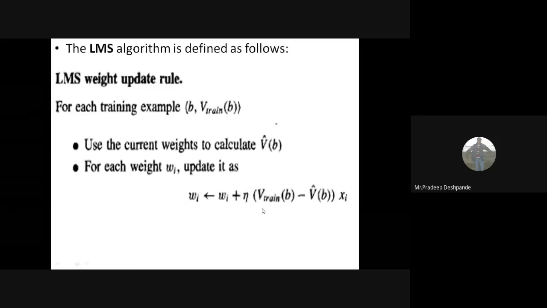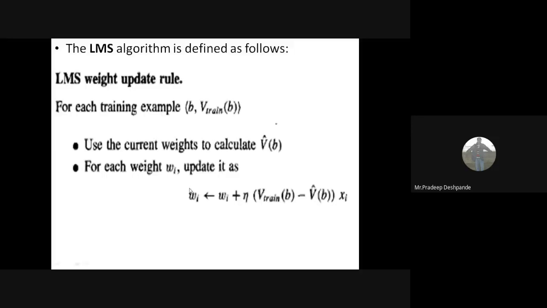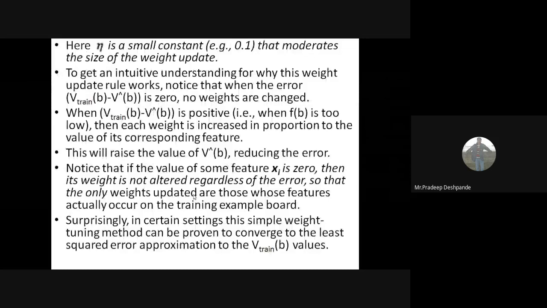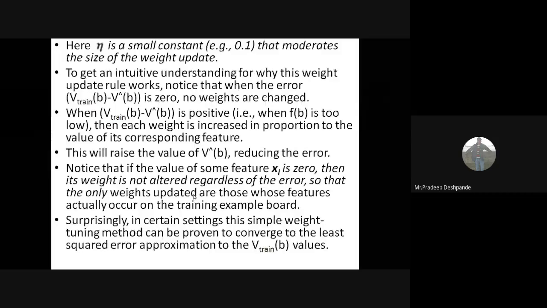We use this to calculate the weight, and we call it the LMS, least mean square, weight update rule. You may get this in the exam. Eta is a small constant, for example 0.1, that moderates the size of the weight update.